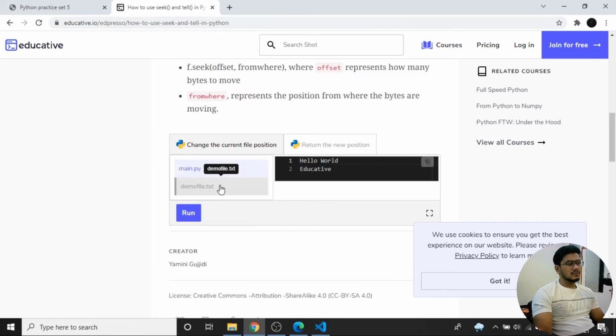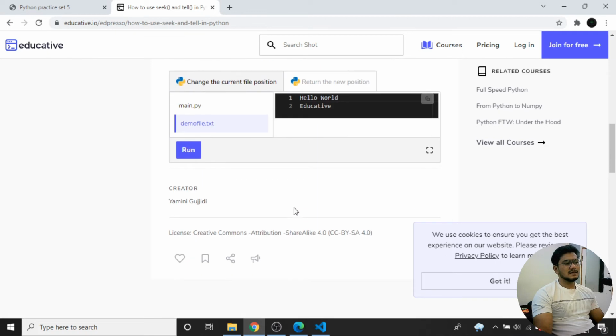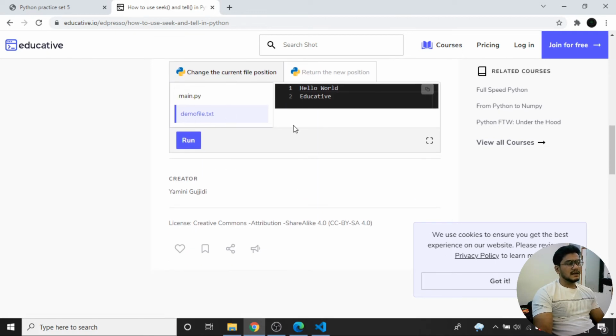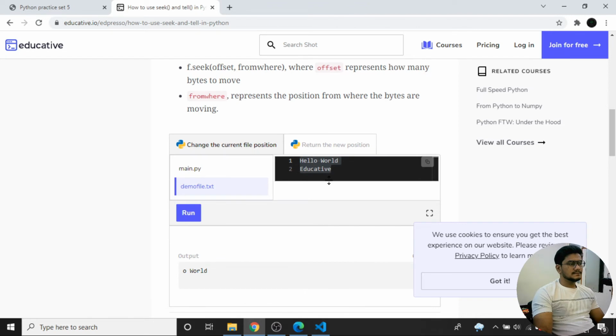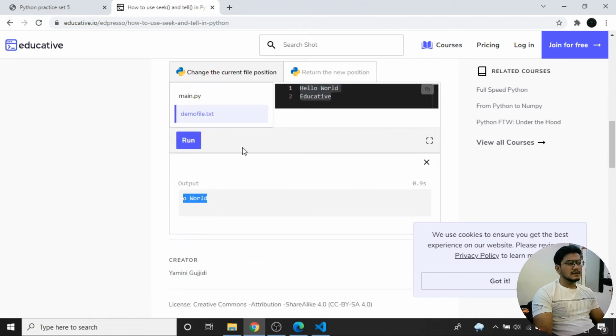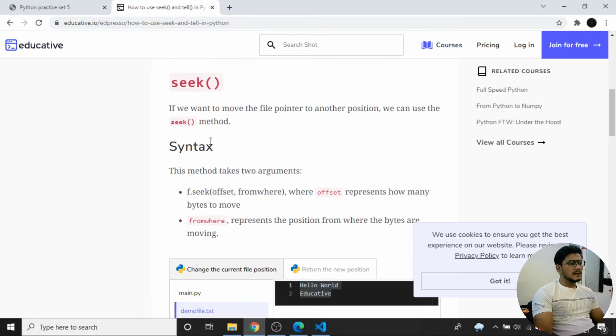Here in my demo.txt file, some text is there. If I open it, you can see in my demo.txt file there is hello world and educative over here. If I come back and run the program, let's see the output. You can see 0 as well as 1. That means it is telling me the position.